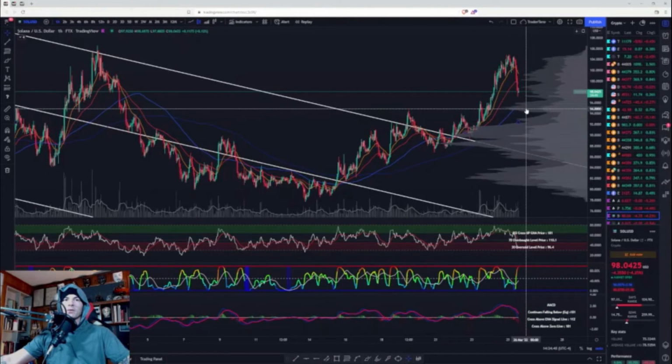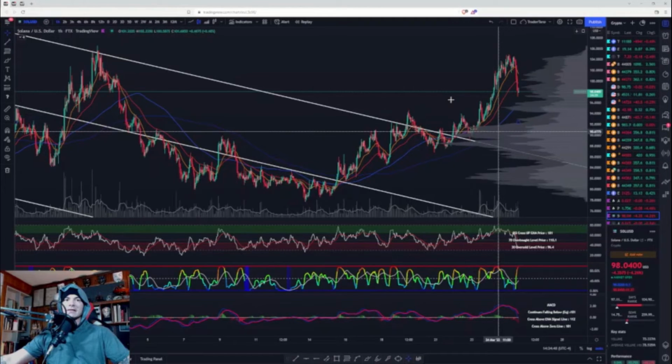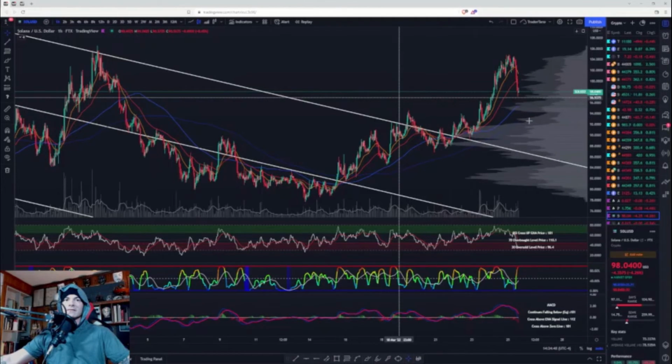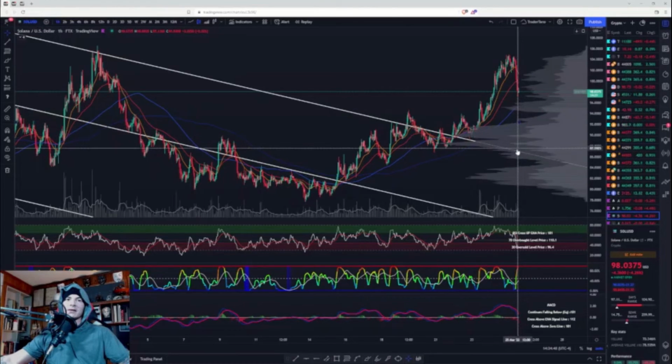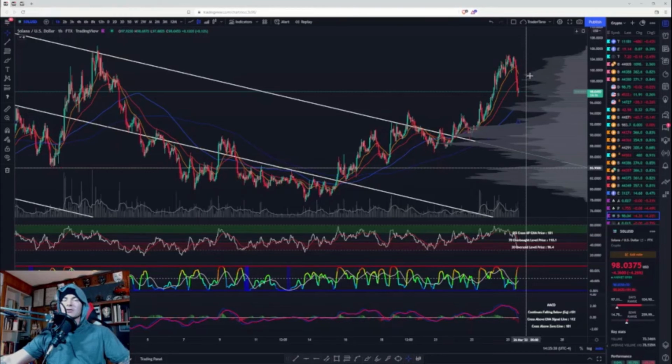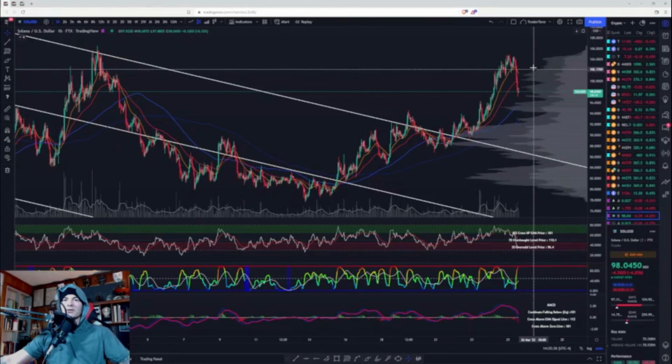Validation to the downside would be a cross of this 100 on a closure and this VPVR support at about 94.88. If that happens, I think we come back down to the 200, which is at basically 92.63. So those are your levels. Just kind of take it level by level. We don't want to come all the way back down here and retest this at like $87, because then I feel like we would break back down. This could just be a pullback. Like I said, if Bitcoin reverses from here, that's going to carry the market back up.